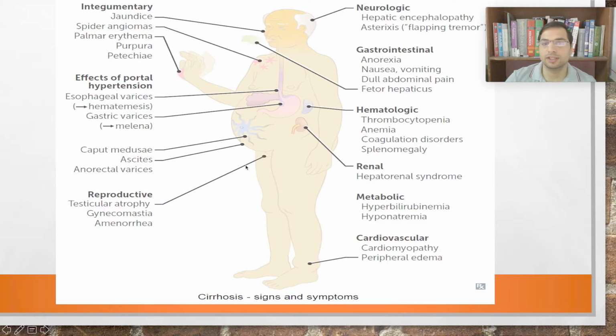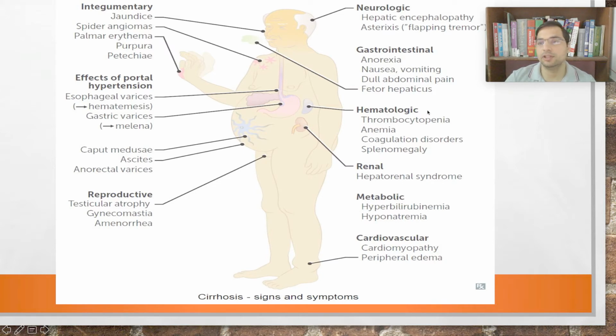Because of the estrogenemia in the body, right? And that estrogenemia will also lead to gynecomastia in males and amenorrhea in females, right? Then the kidney will also be deranged. We'll be having a hepatorenal syndrome. Shortly we'll talk about this.